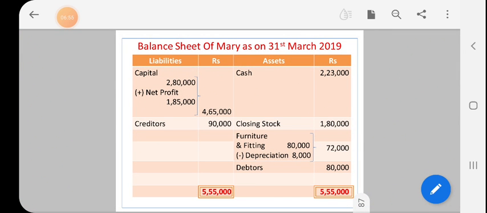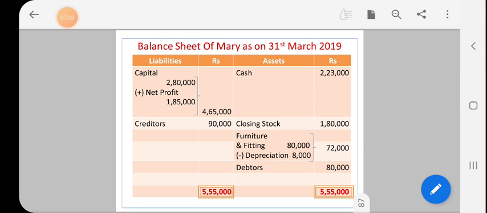So the final step is the balance sheet of Mary as on 31st March 2019. First, enter capital on the liability side, 2,80,000 in the inner column. Add net profit 1,85,000, so we get 4,65,000. Then creditors 90,000. Cash 2,23,000. On the asset side, closing stock 1,80,000.